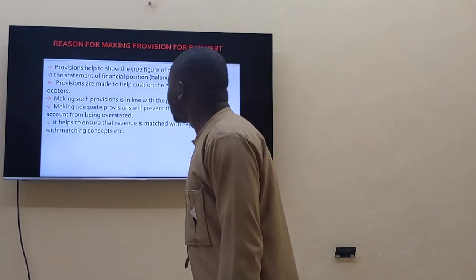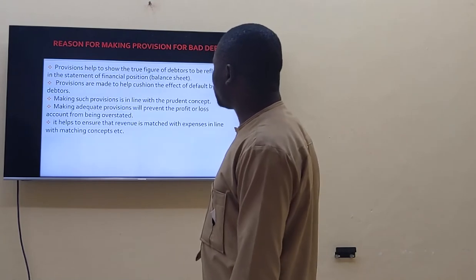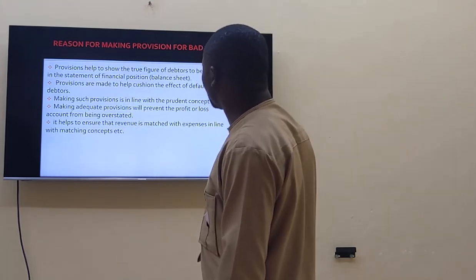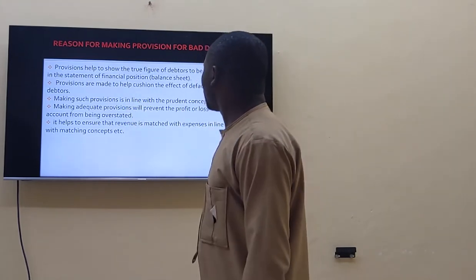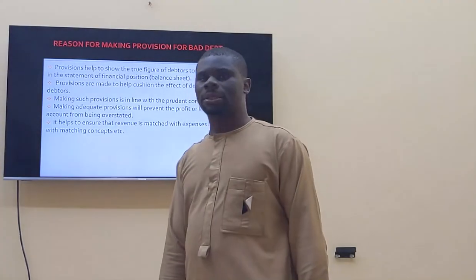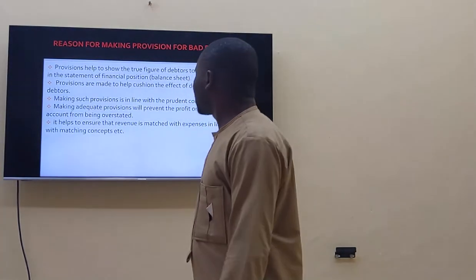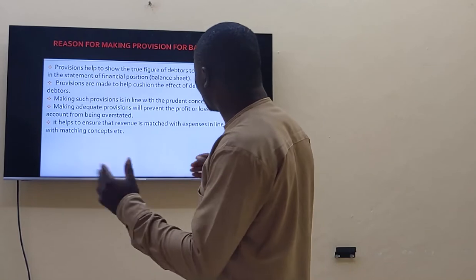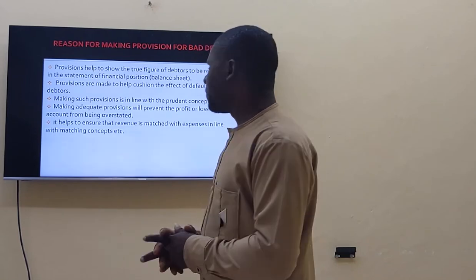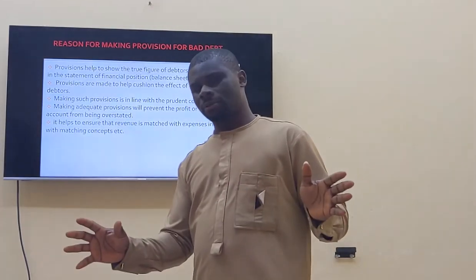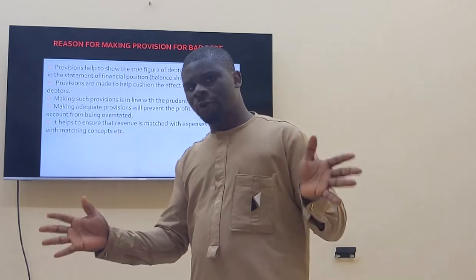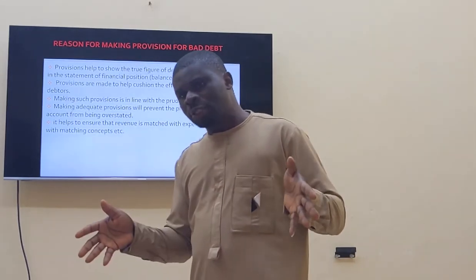The next reason for making provision for bad debt: provisions are made to help cushion the effect of default by debtors. That's one of the reasons. Another reason is that making such provision is in line with the prudent concept.